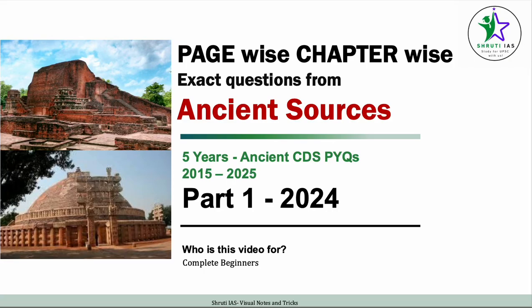Today we are going to start a new series for our ancient sources. In prelims we have ancient, medieval and modern as a division. What we are going to do here is mark the exact sources from which the questions from the ancient topics have been asked. Now unlike polity, this is not going to be just one book. It's going to be multiple sources.